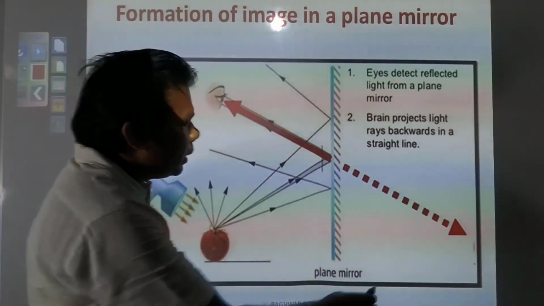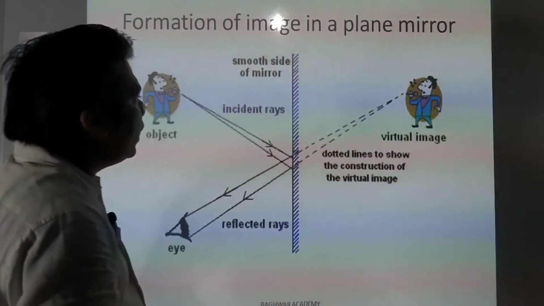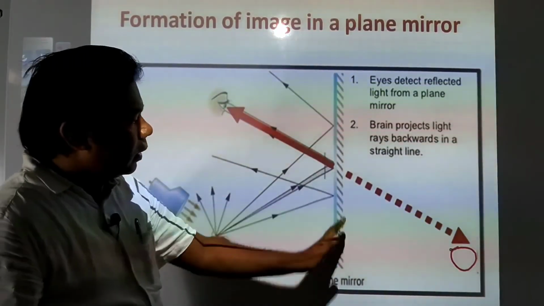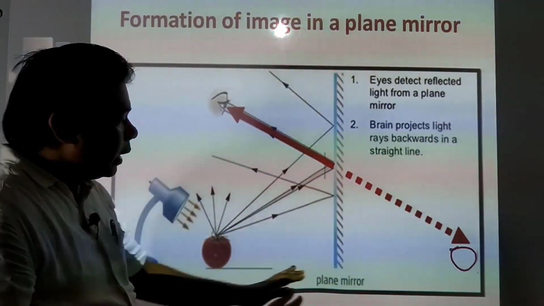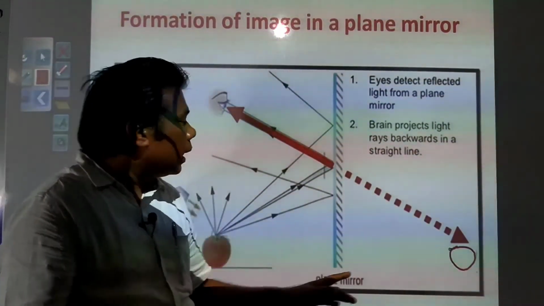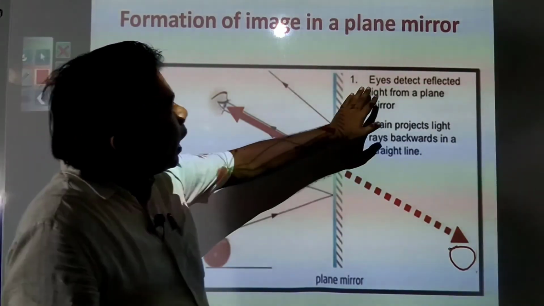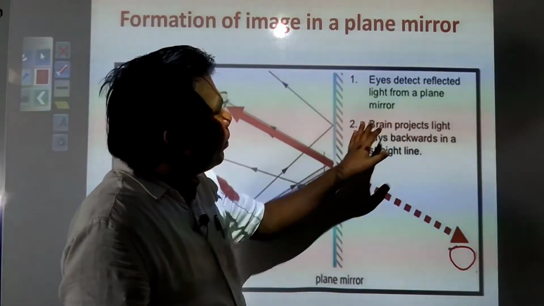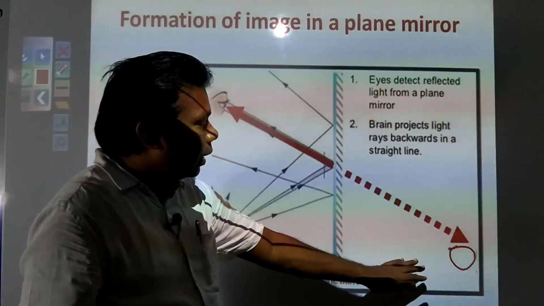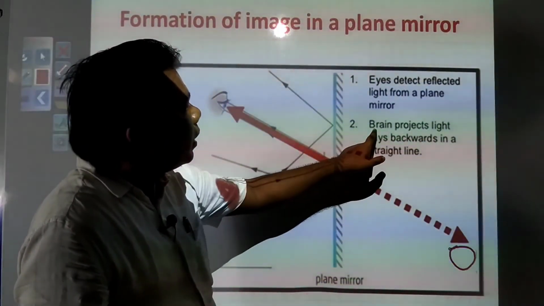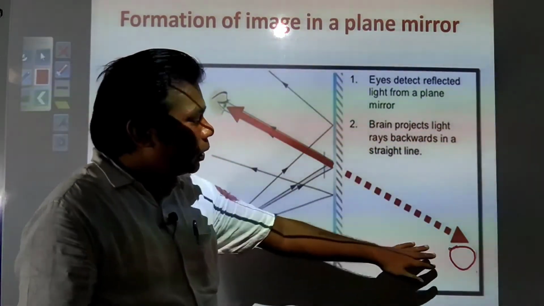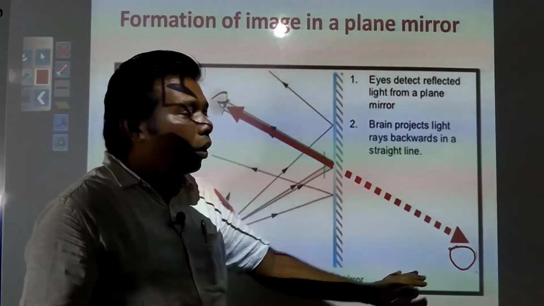So here this image is getting formed, and through the eye it seems some object is there behind the plane mirror at an equal distance. Object distance and image distance will always be equal. When eyes detect reflected rays from a plane mirror, the brain projects the light rays backward in a straight line, and we are able to see the object and recognize it.